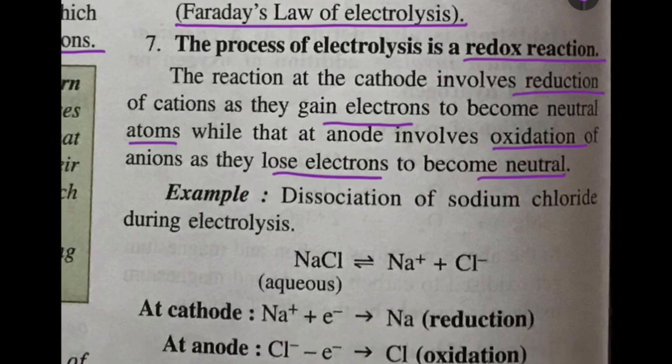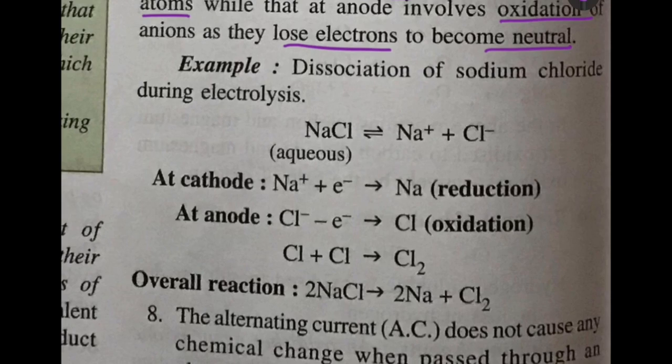Here, for example, you can see dissociation of sodium chloride. Sodium chloride dissociates into Na+ and Cl-, and at the cathode the sodium migrates, C to C. It gains the electron that it had lost and turns into sodium. So here reduction is taking place, and at the anode what happens?